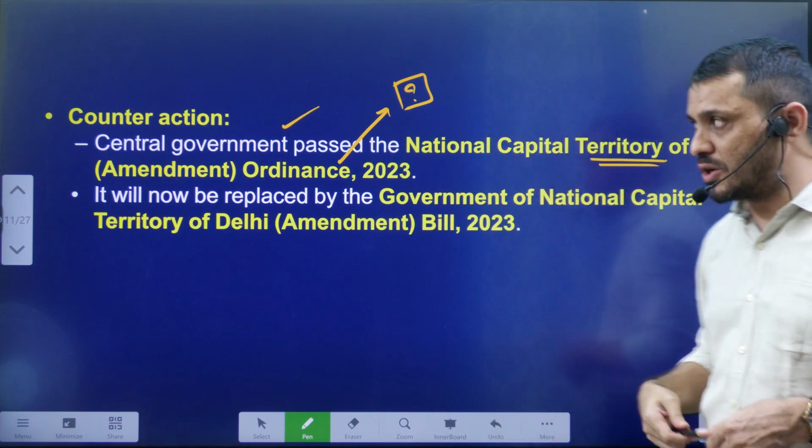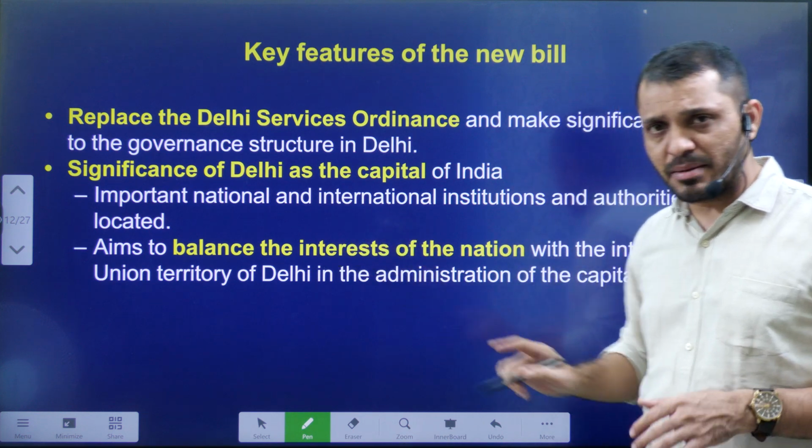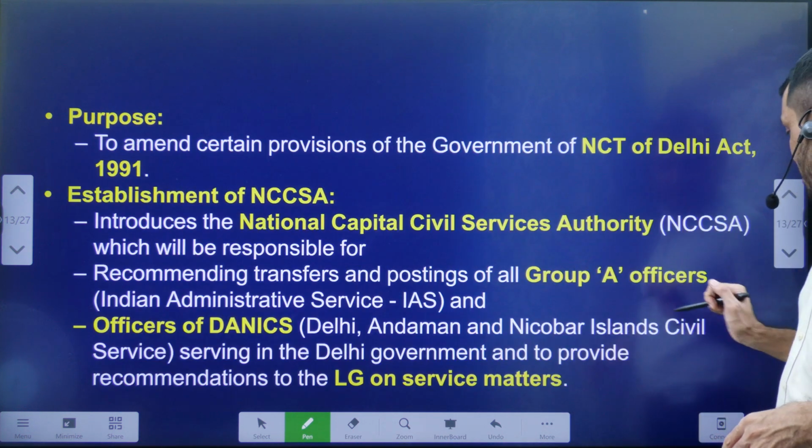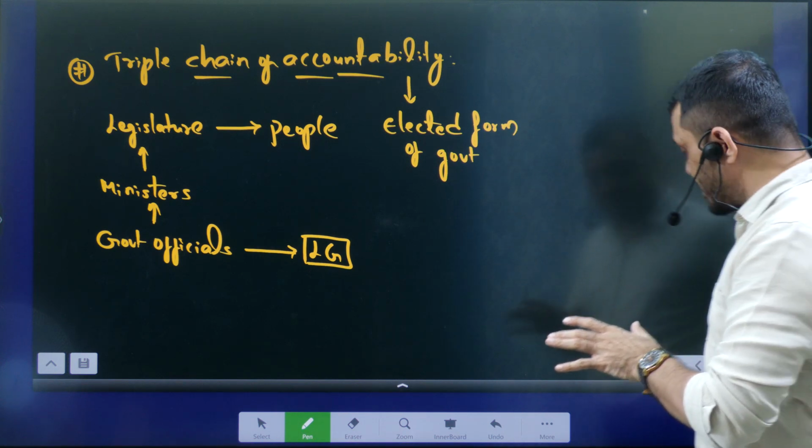What is the maximum duration of an ordinance? Tell me. Next, key features. Already explained about the key features of this bill. And by the way, here you have to understand, students, what is the argument of the Government of India?